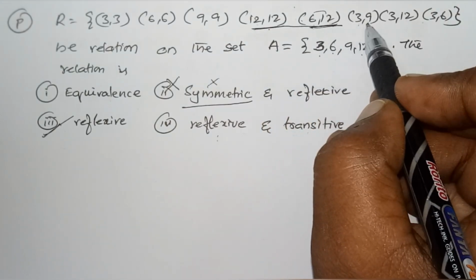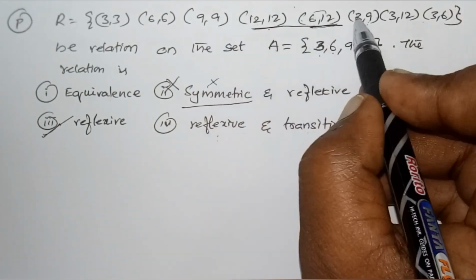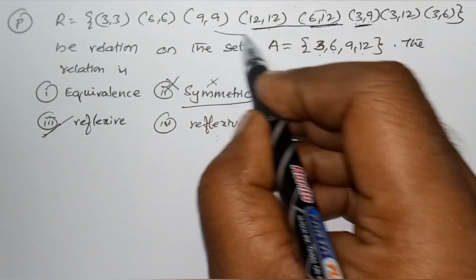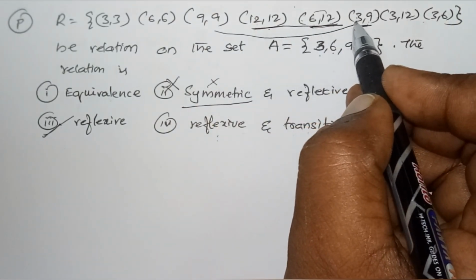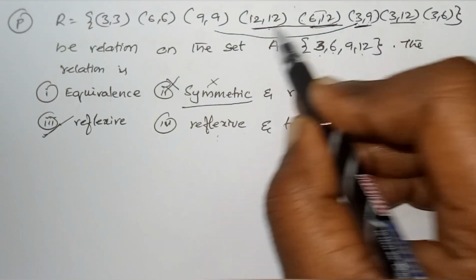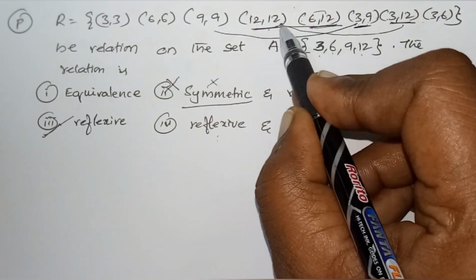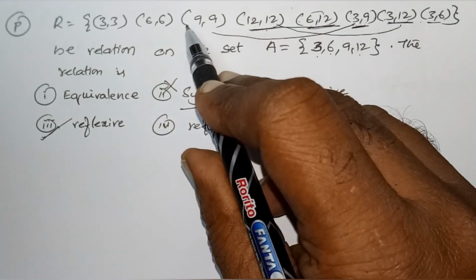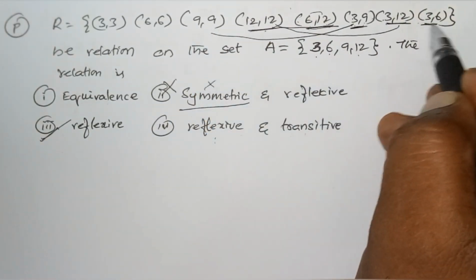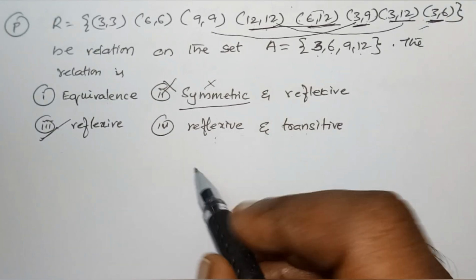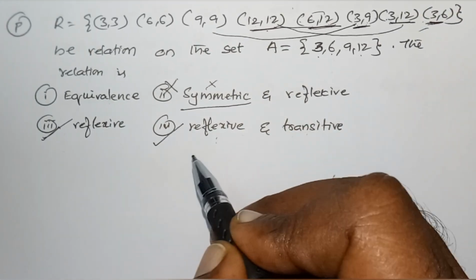Then (3,12), (12,12), (3,12): it gets satisfied. (3,6), (6,6), (3,6). Yes, it's transitive. So it is reflexive and transitive.